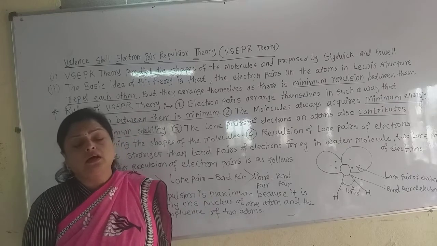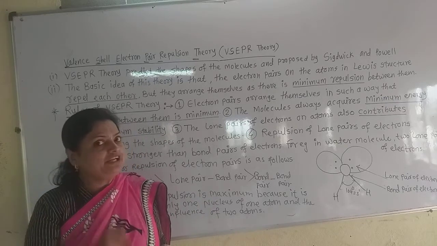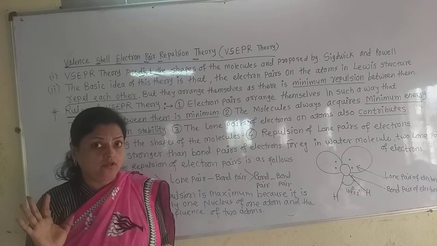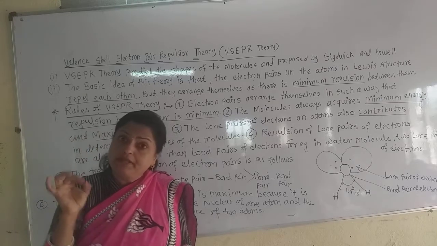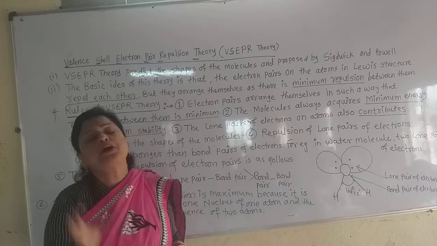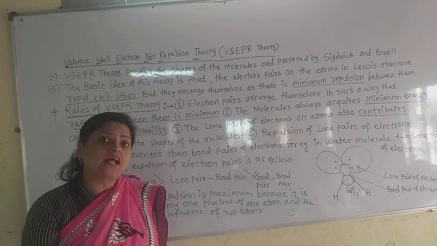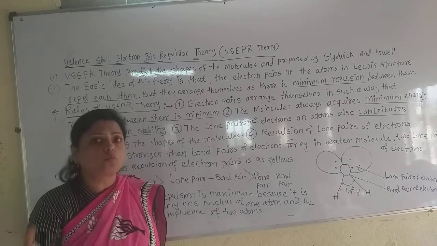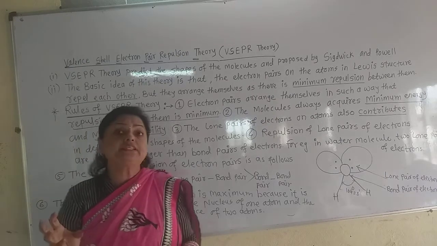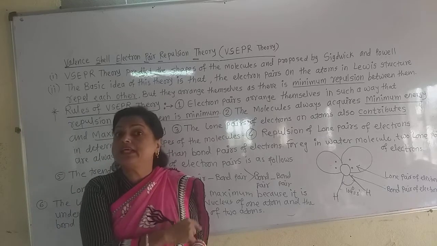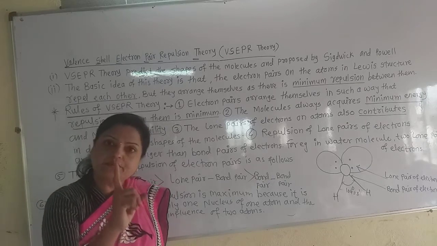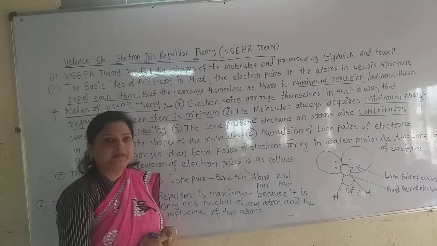We know that in chemistry, for the stability of a molecule, the energy must be minimum. Then only are those molecules stable in nature. So though there are lone pairs or bond pairs of electrons on the atoms in the molecules, they arrange themselves such that their repulsion is minimized. That is the first rule of this VSEPR theory.